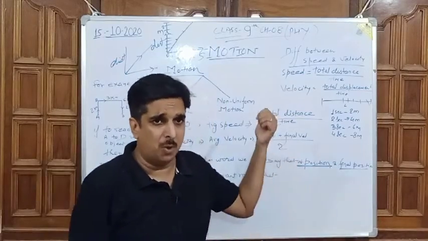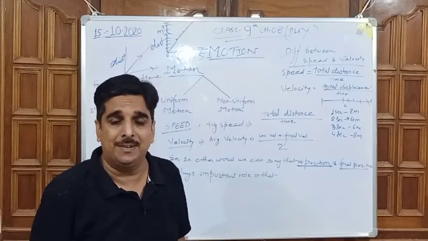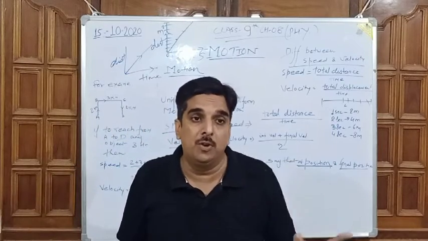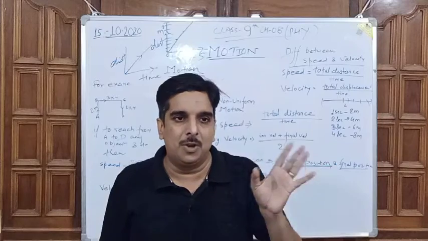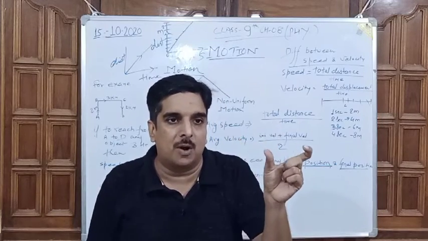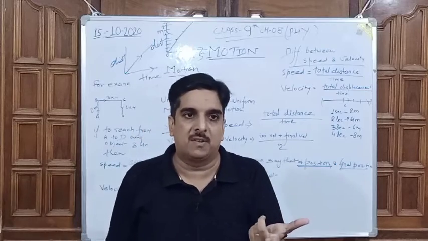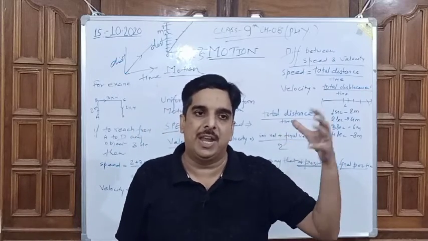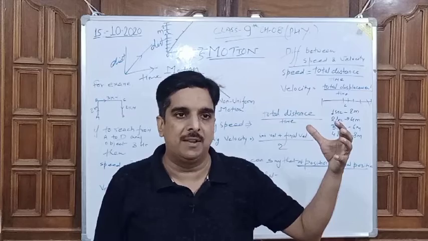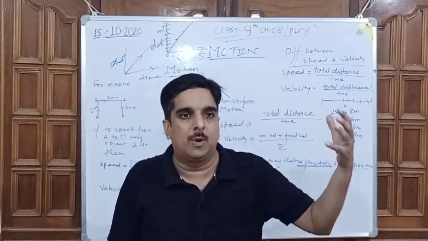And on the basis of that, you can easily understand that non-uniform motion means there is no requirement of equal distance traveled in the same time interval. It might be possible that the object changes its traveled distance in equal time intervals.